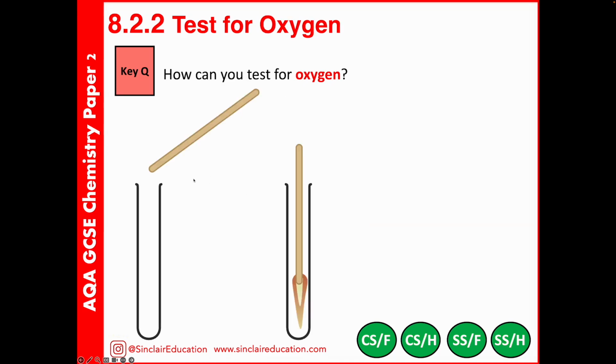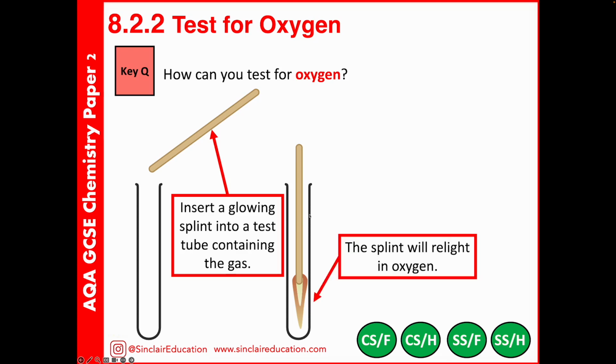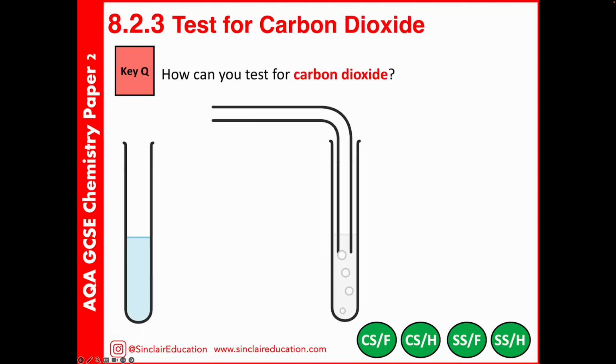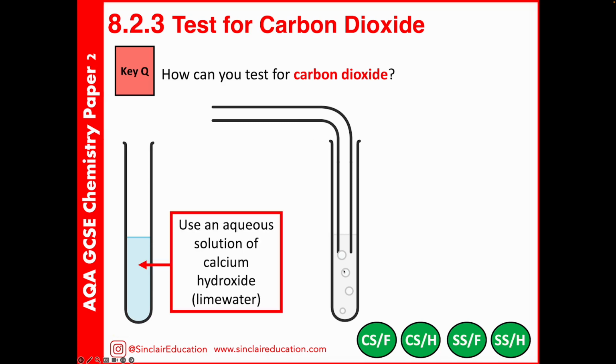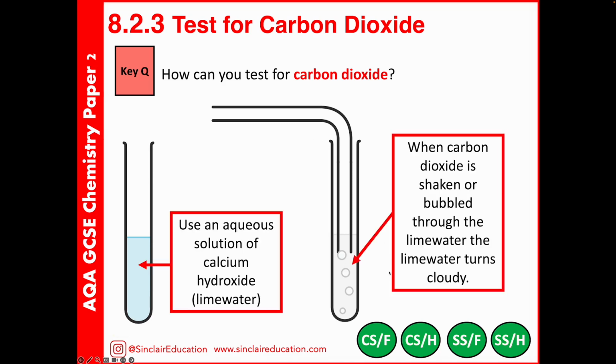For oxygen, the test is a glowing splint, and when we place this into oxygen, our observation is that it should relight. For carbon dioxide, we will bubble the carbon dioxide or the gas sample through lime water. That will be our test. And our observation is that it should turn cloudy. So if that turns cloudy, it's in presence of CO2. Be aware that lime water is otherwise known as calcium hydroxide.